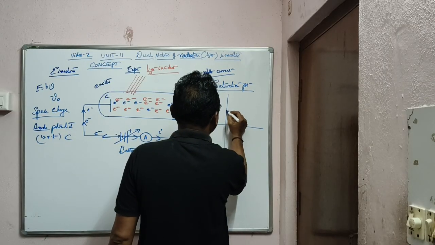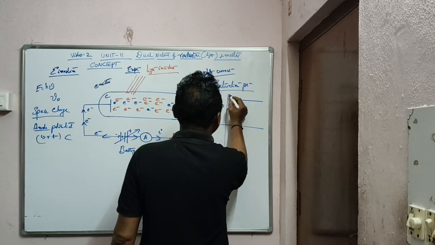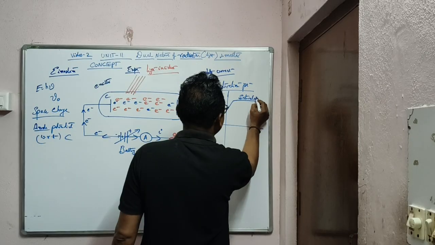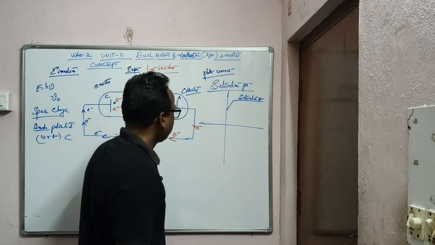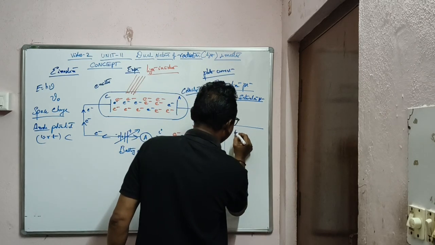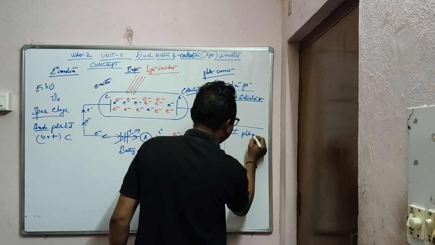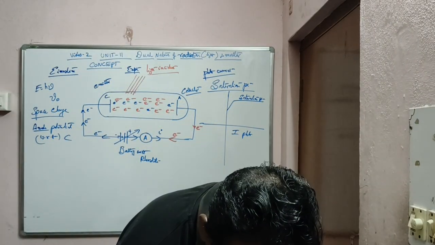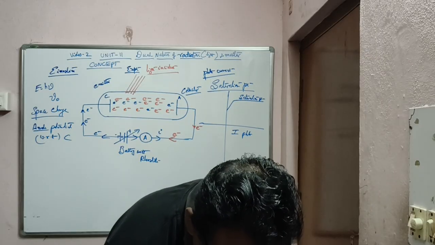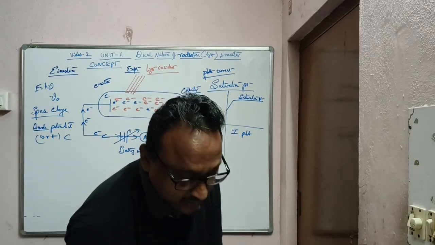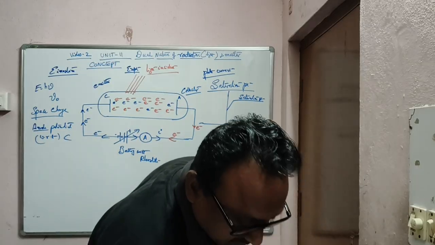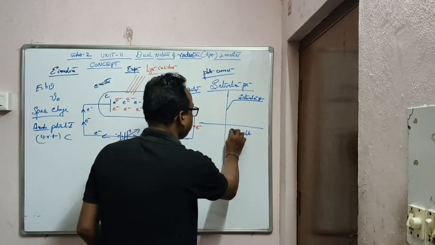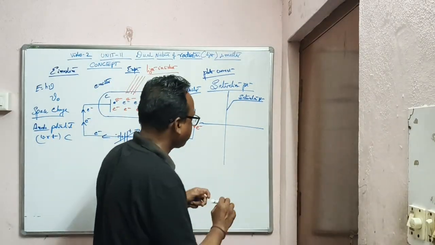Here, this is called a saturation point. If you draw a small graph, the photocurrent versus the potential, the anode potential with respect to cathode.